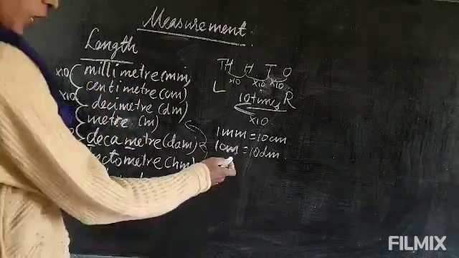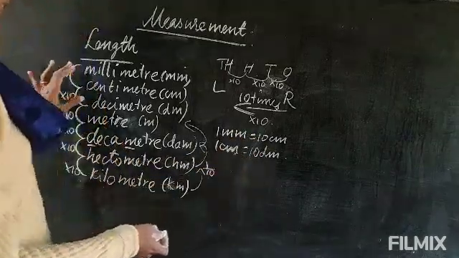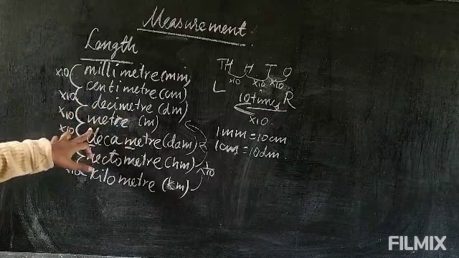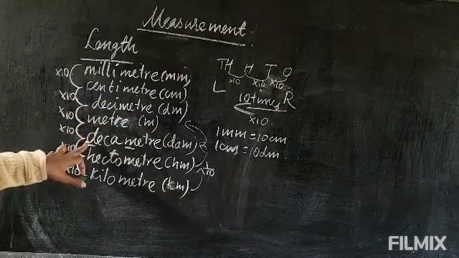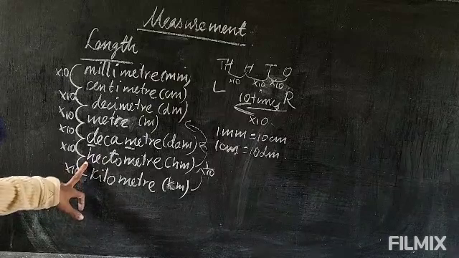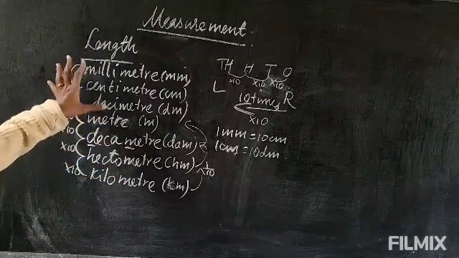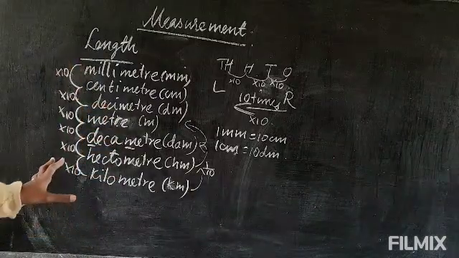This is a formula you must know. 1 millimeter, 1 centimeter, 1 decimeter, 1 meter, 1 decameter, 1 hectometer, 1 kilometer, each step being 10 times the one before. You must know this, and if you know this order, it will be easier for you.